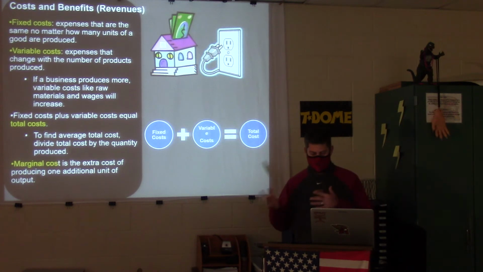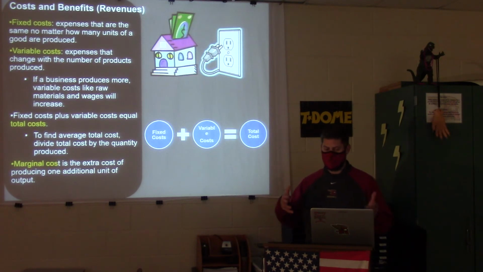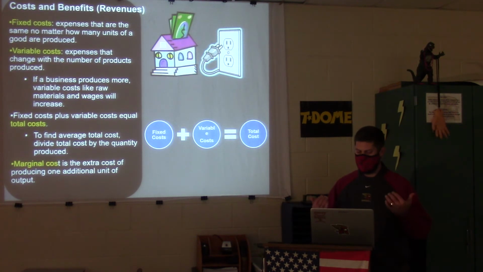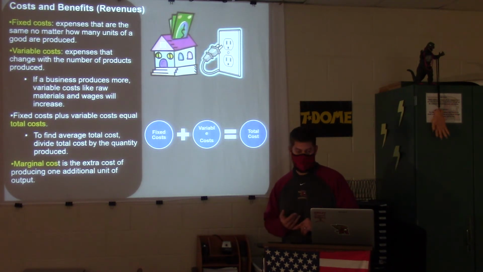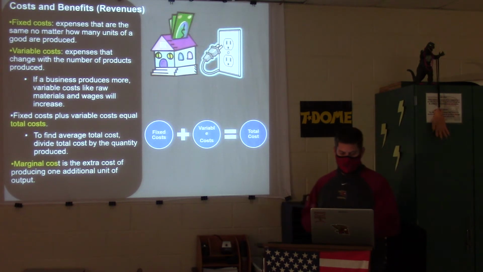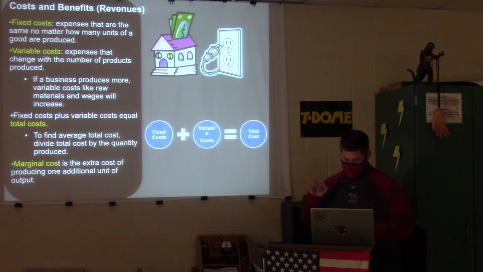Variable costs change. Expenses that change with the number of products produced. If a business produces more, variable costs like raw materials and wages will increase because you're going to need more people to work. Those would be variable costs. Fixed costs plus variable costs equals total costs. Okay? Not marginal cost, but total cost.